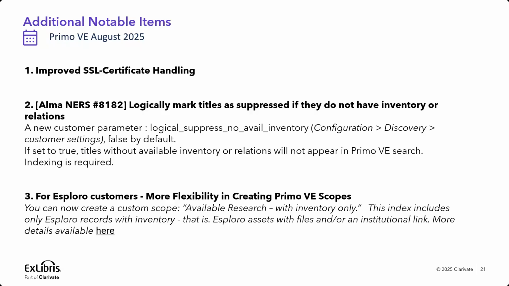The next item that we wanted to mention is an Alma news item from 2024. Alma now logically marks titles as suppressed if they do not have inventory or relations. We are now looking at the record level in order to identify whether a record doesn't have any inventory or relations, and if this is the case, we're suppressing it. This is based on a customer parameter and it requires indexing. It will allow you more flexibility when handling the records.